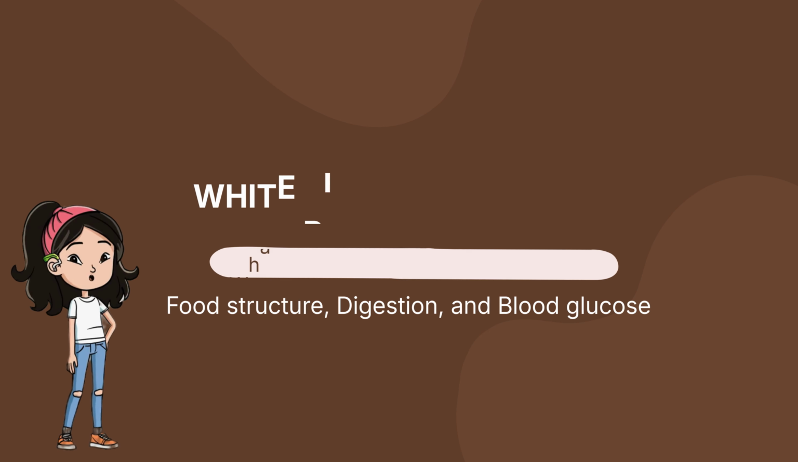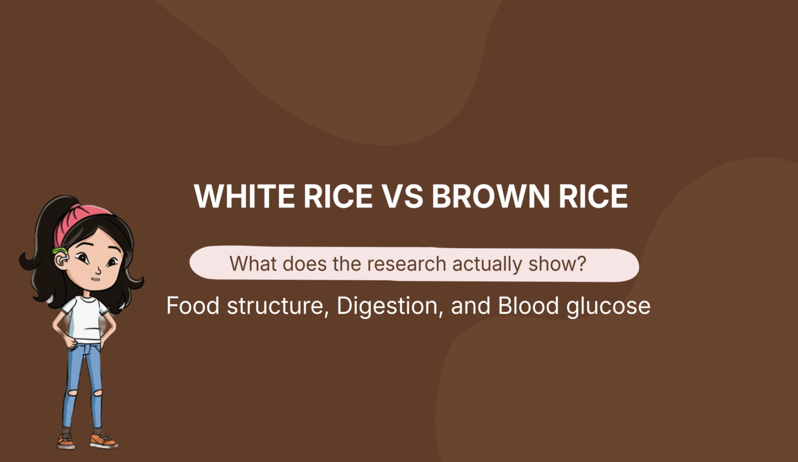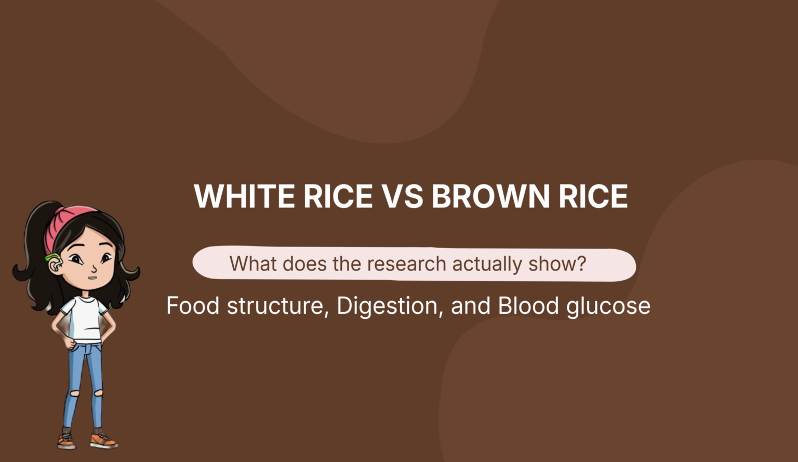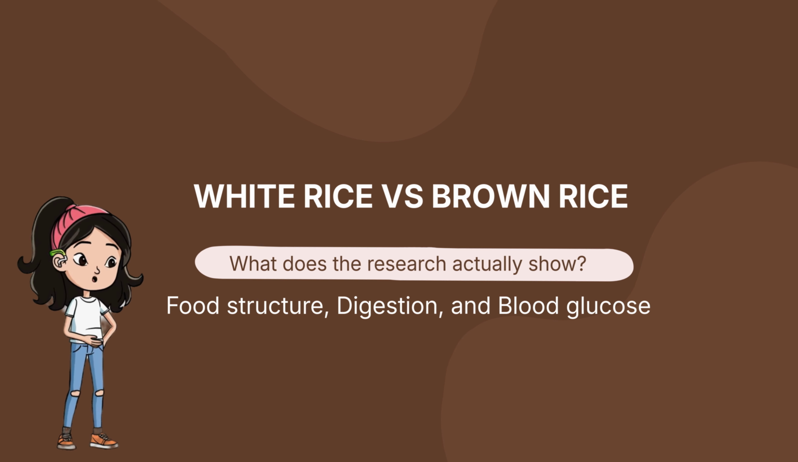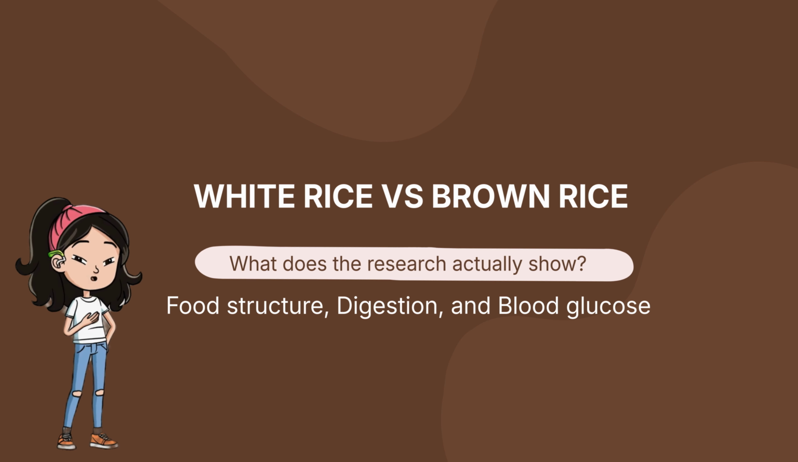In the previous video, I looked at rolled and steel-cut oats, where the main difference was how processing changes the physical form of the same grain. In this video, I'm extending that same concept to rice. White and brown rice come from the same grain, but differ because the outer layers are removed. This provides another example of how food structure can influence digestion and blood glucose response.